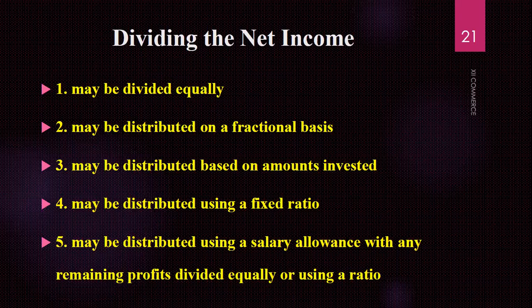Then number 4, it may be distributed using a fixed ratio. It is fixed by the firm, that they will keep the same ratio whether the investment of the partner changes or in any condition. Number 5, it may be distributed using salary allowances. It can depend upon whether one partner is receiving more salary and another partner is receiving less salary. The remaining profits are divided equally or using ratios also.